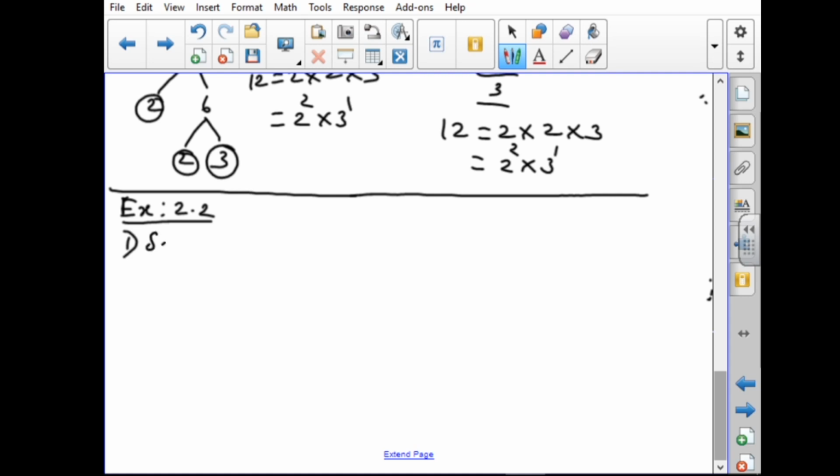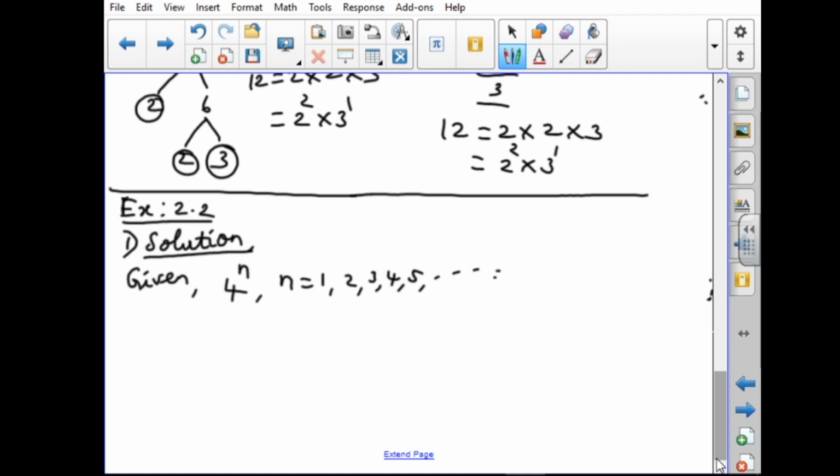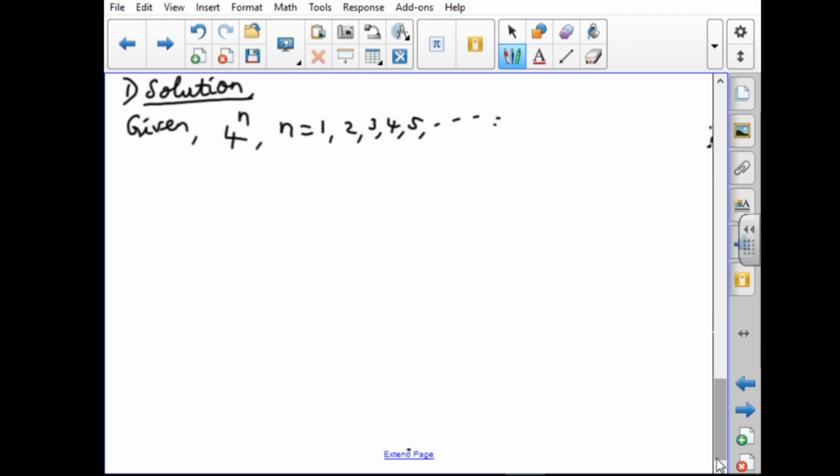Solution. The given number is what? The given number is 4 power n. For n equal to what numbers? Natural numbers. So, n equal to 1, 2, 3, 4, 5 like that, etc. If n equal to 1, 4 power 1 equals what here? 4. If n equal to 2,